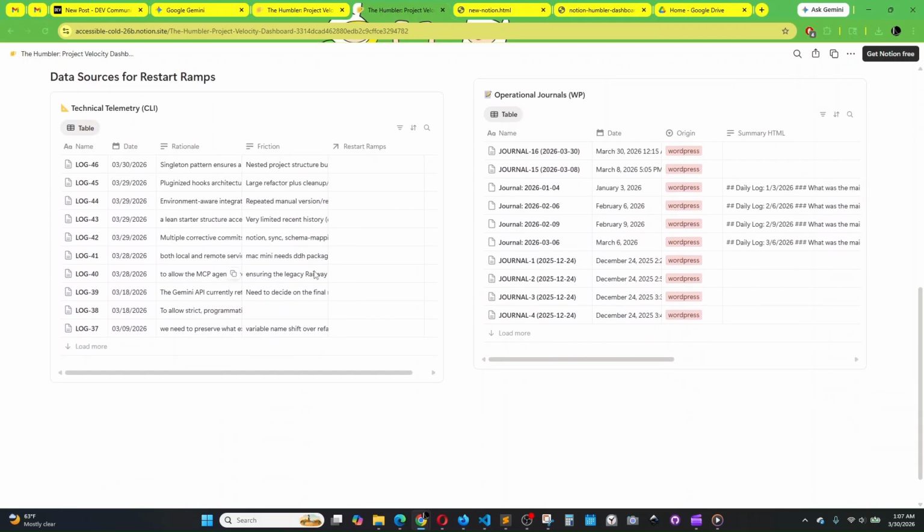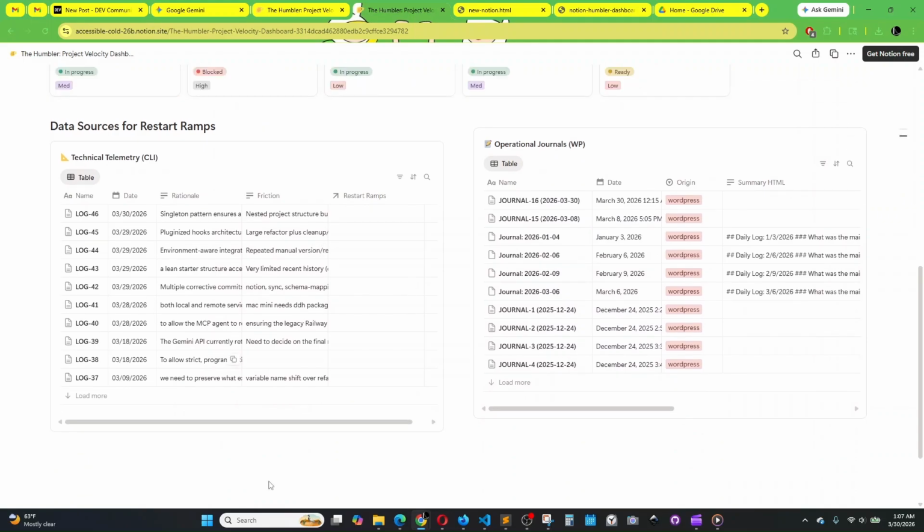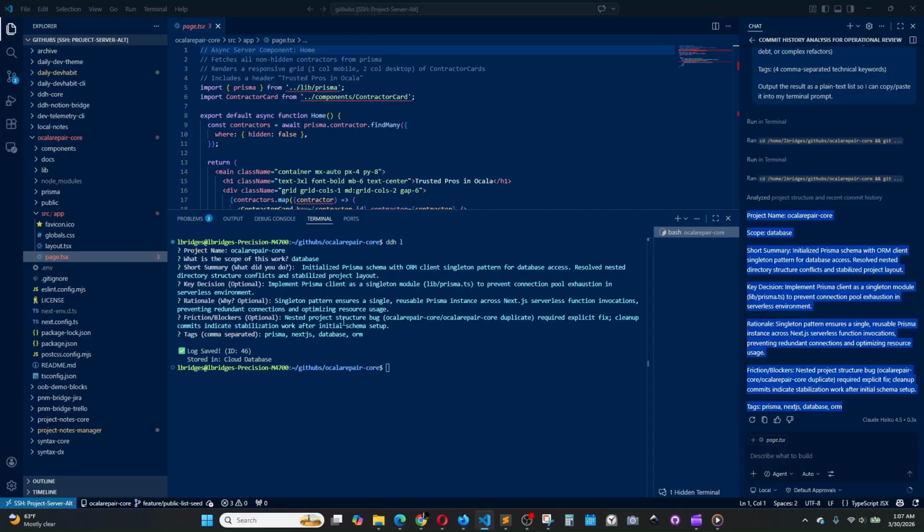These are the data sources. So every time I use the DDH log here, all I have to do is type DDHL, and then all the prompts come up to answer questions about the project. Doing that over time, not just at the end of the project and not just because you want to find out what you did last, because using commit messages is one way to go. Another way to go is combine commit messages with the logs.